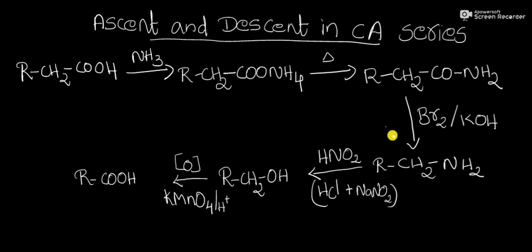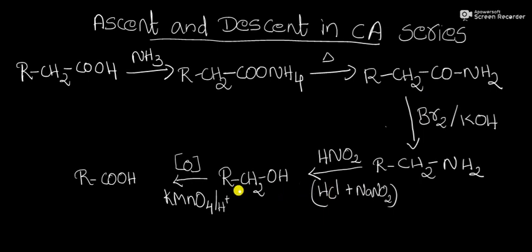So here one carbon decrement takes place in the Hofmann bromamide reaction. That is also called the Hofmann bromamide degradation reaction. So here one carbon less than the reactant.